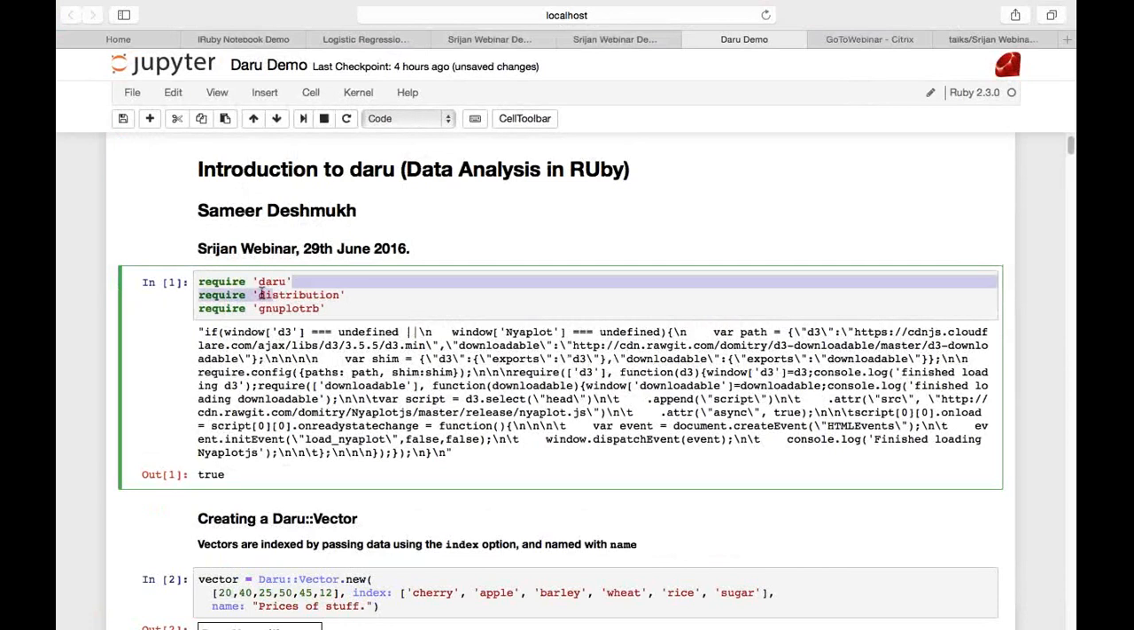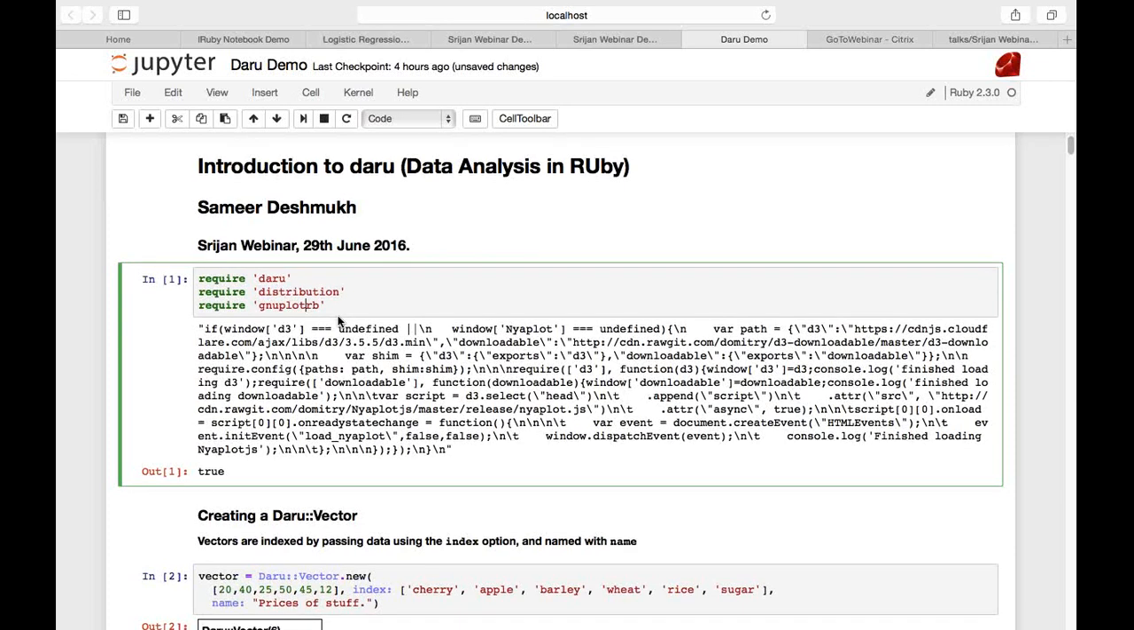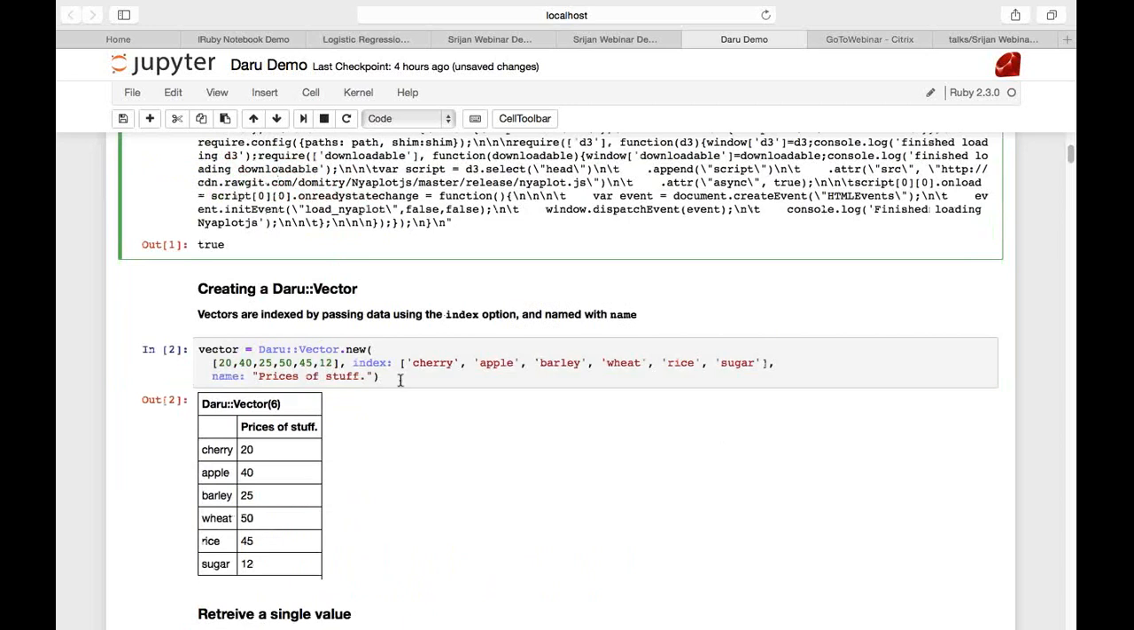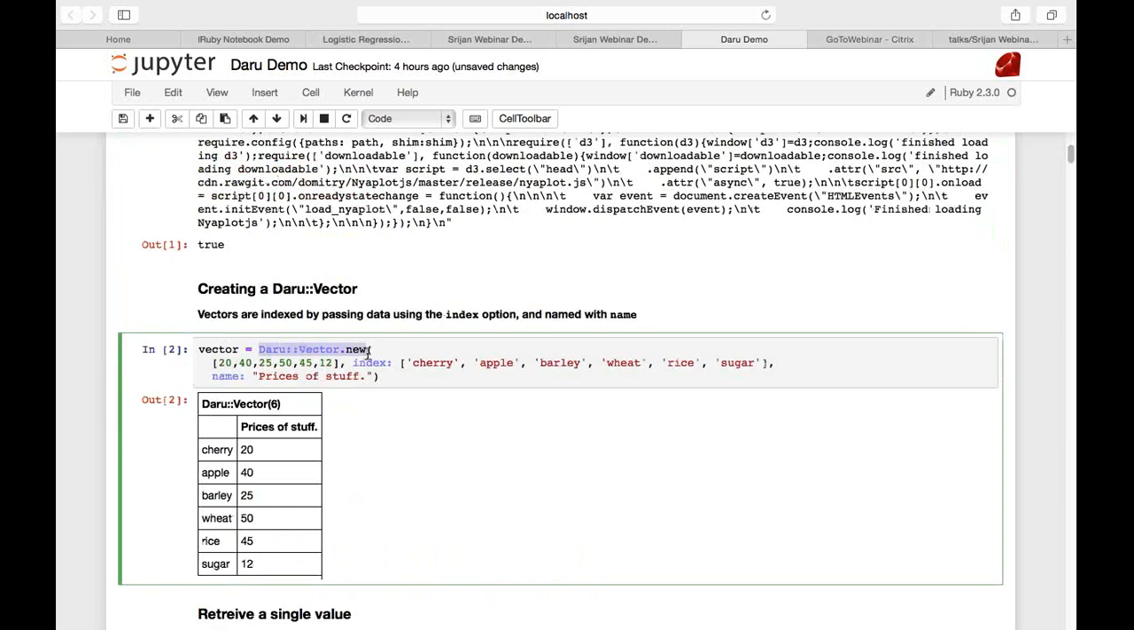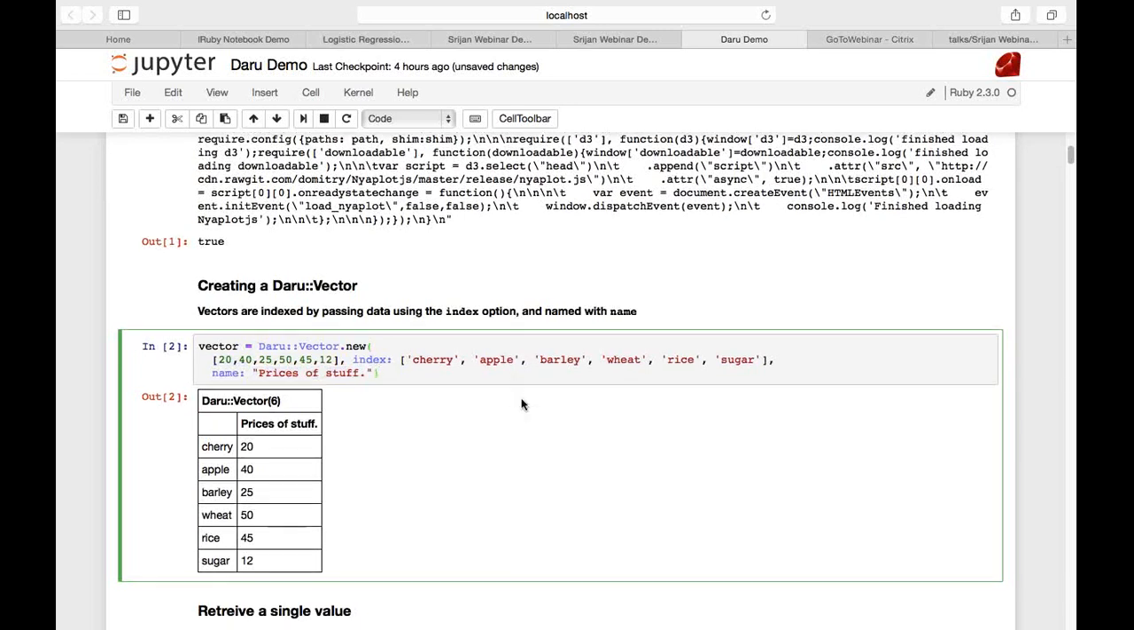Now as you can see, I'm requiring Daru, and distribution is a gem that is used for creating different sorts of distributions like normal distributions and probabilistic distributions, and I'm also requiring GNUplot. Now as I said, Daru has two data structures, first of which is the Daru vector. Over here I'm creating a Daru vector with these values, and as the index I specify item names. I name this data structure prices of stuff, and as you can see, it has been printed very nicely in the IRuby notebook.